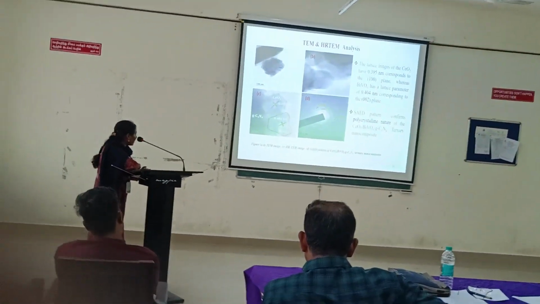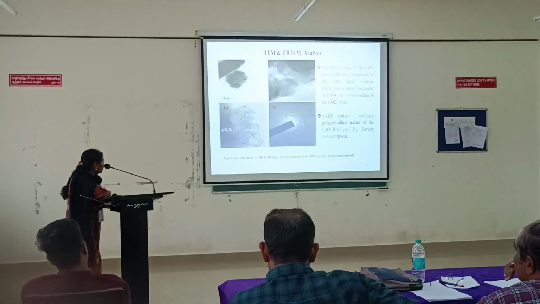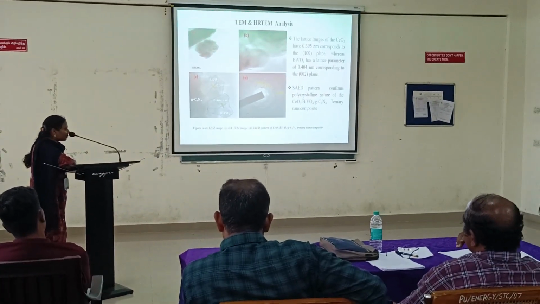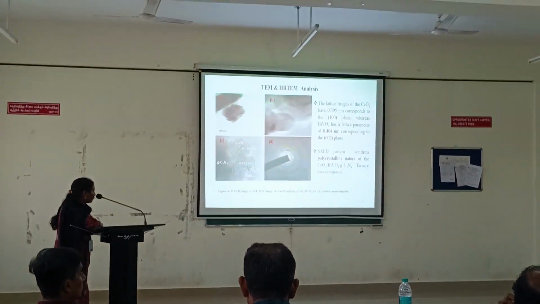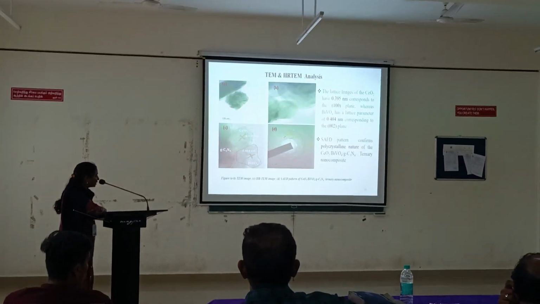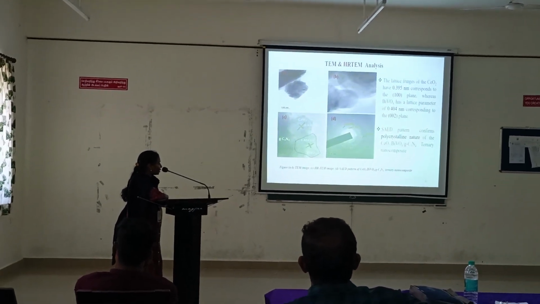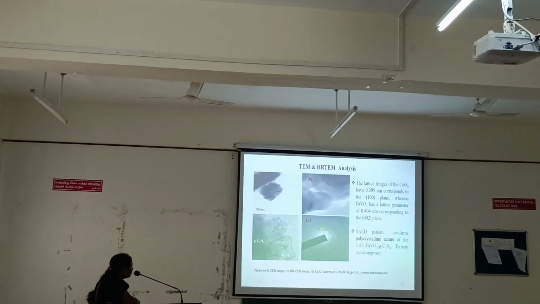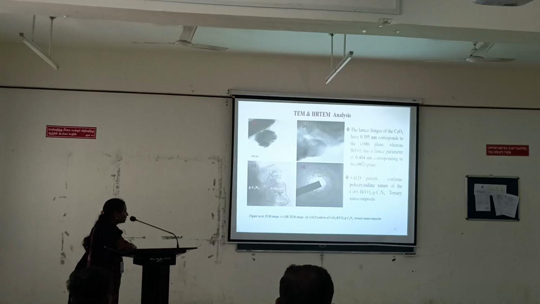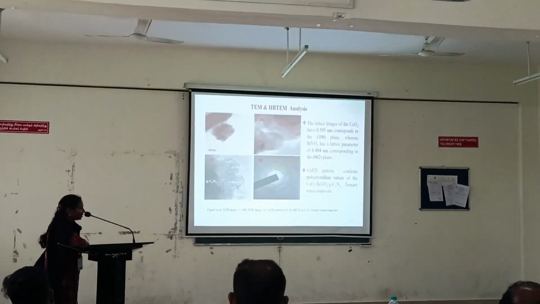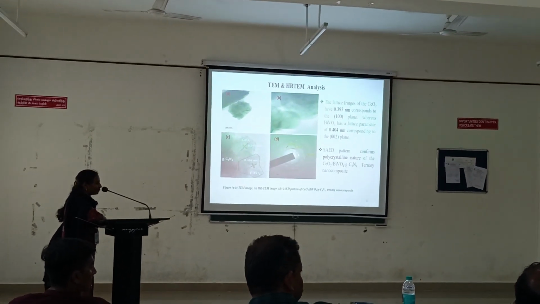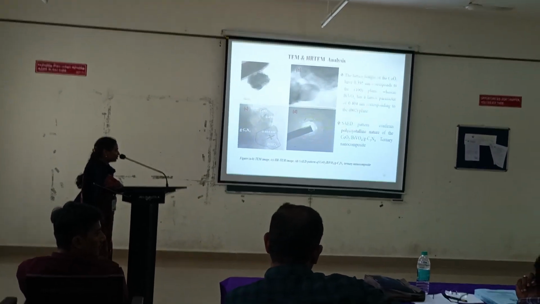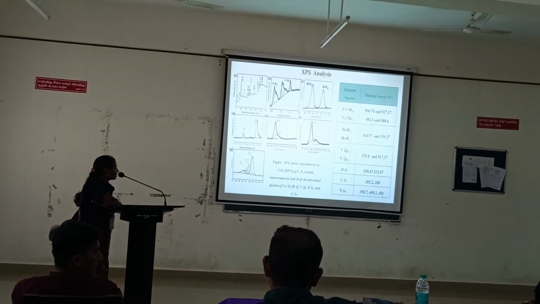The crystal lattice can also be clearly seen in image C. The lattice spacing of cerium oxide is 0.395 nanometer, corresponding to the crystallographic plane 100, and bismuth vanadate has 0.40 nanometer. Figure D shows the SAED pattern of the ternary nanocomposite, which confirms the monocrystalline nature of the structure and the crystal orientation.